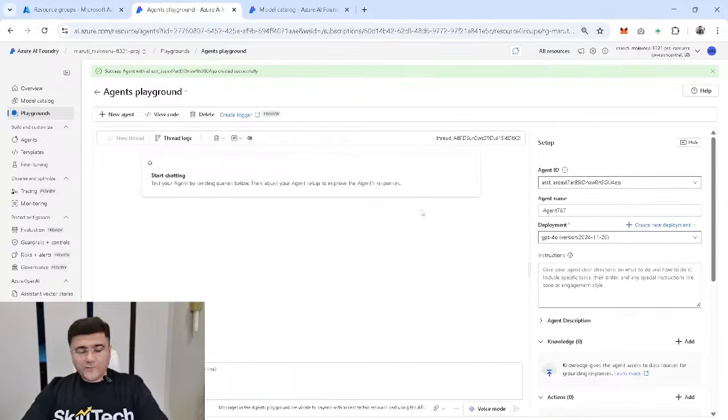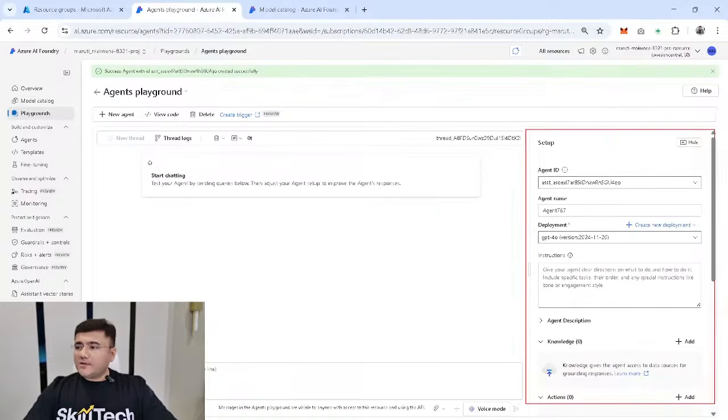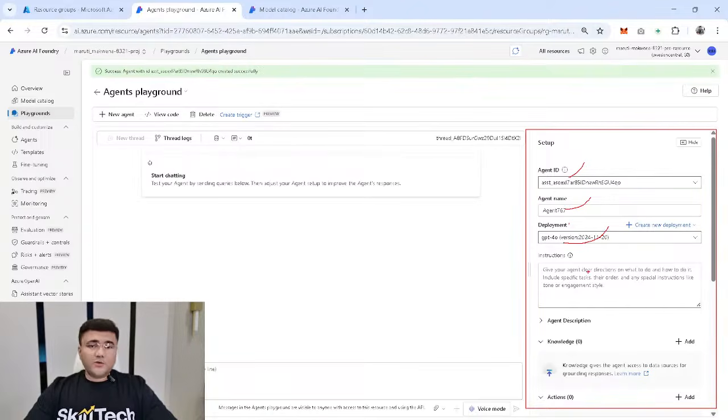Like in this section, if you see, the most important one is the setup section. In the right side, you have a setup section which is showing you the unique agent ID, the user-friendly agent name, and then the model deployment with the version which you're using for this agent. Obviously, when you have multiple model deployments, you can pick up a specific version and you can customize that.